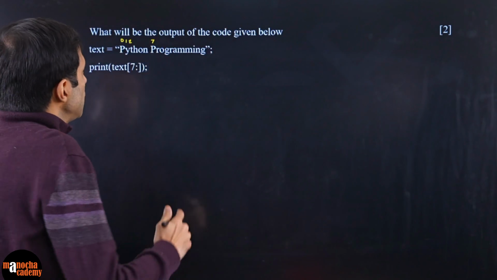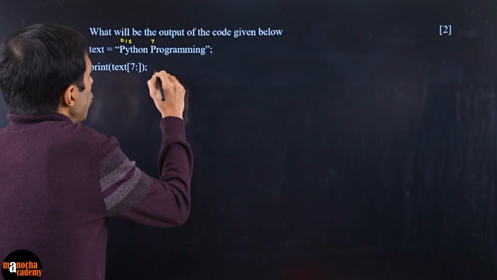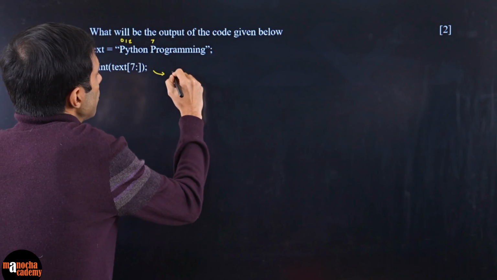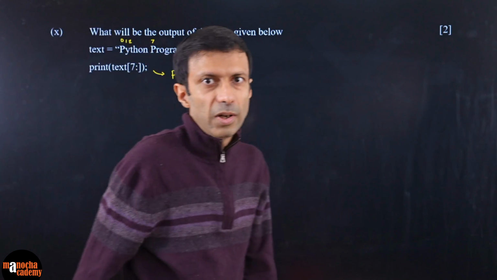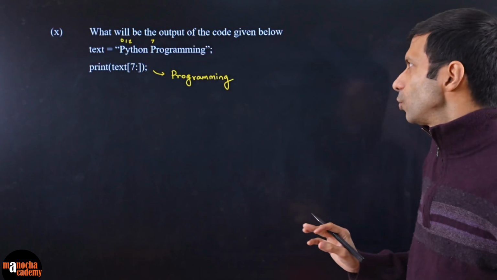So this basically means 7 to the end. So my final output will be this entire word programming. This will be the output, okay? And there you can give the reason also.